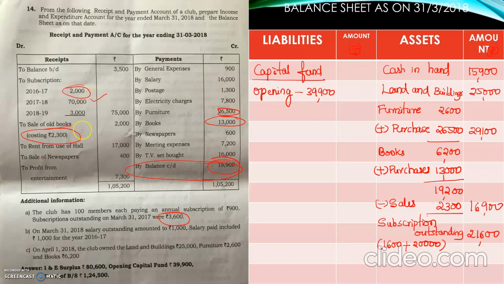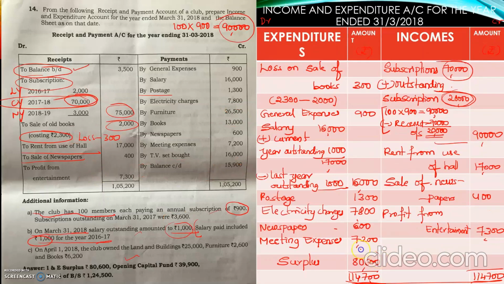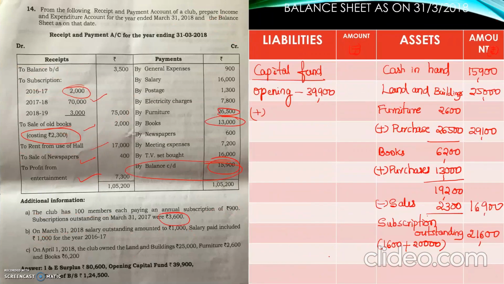This one adjusted with asset, revenue receipt. So all are revenue receipts. Going to the income and expenditure account, we have earned surplus of 80,600. Add surplus 80,600. So now total balance in the capital fund is 1,20,500. Okay, now see the payment side.